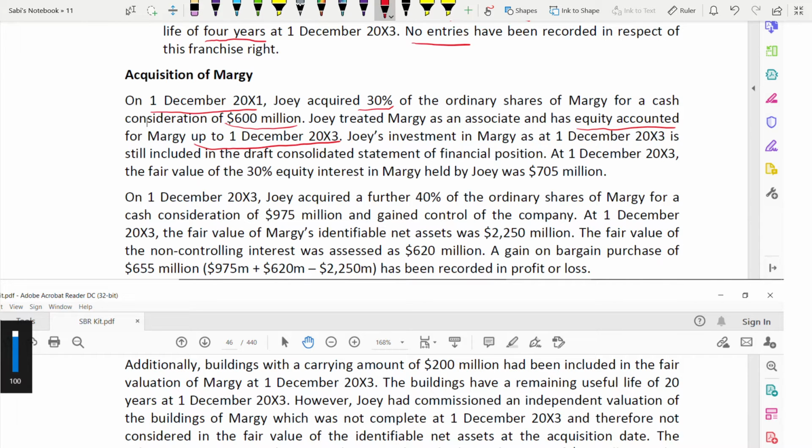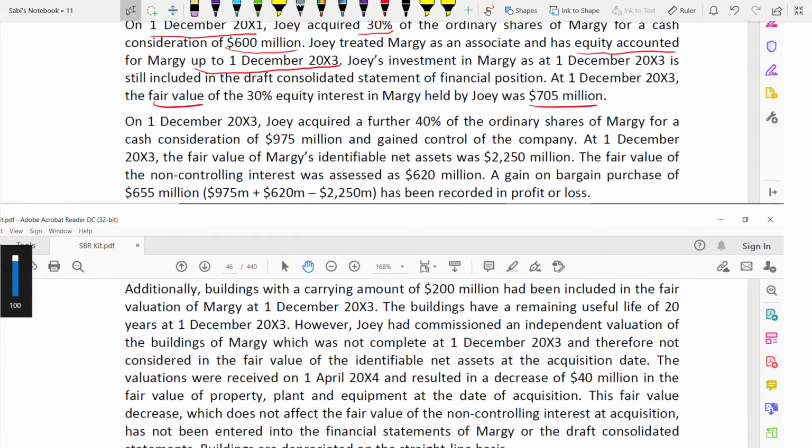Then Joy's investment in Mergy as at 1st December 2003 is still included in the draft consolidated statement of financial position. At 1st of December 2003, the fair value of the 30% equity interest in Mergy held by Joy was 705 million. The value of the associate has increased. That means the closing balance is 705 million. That is the fair value.